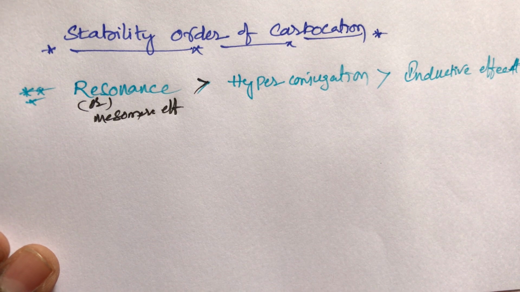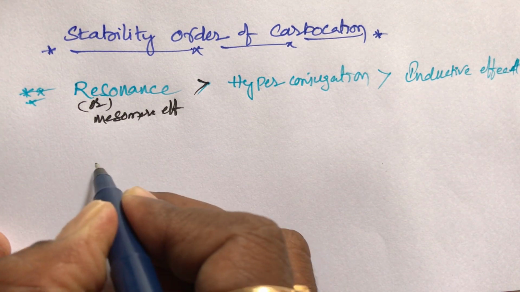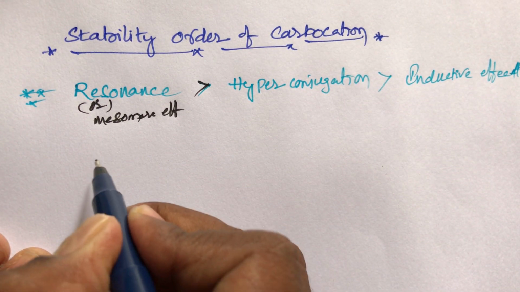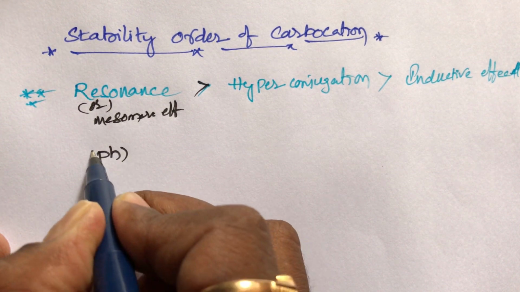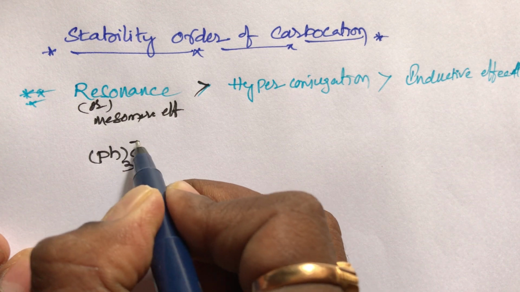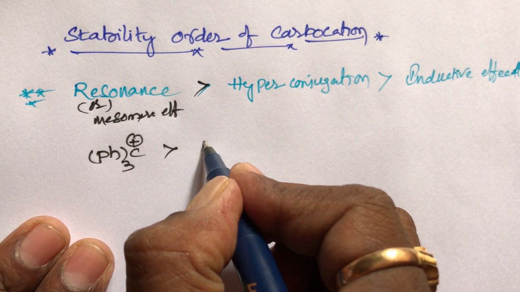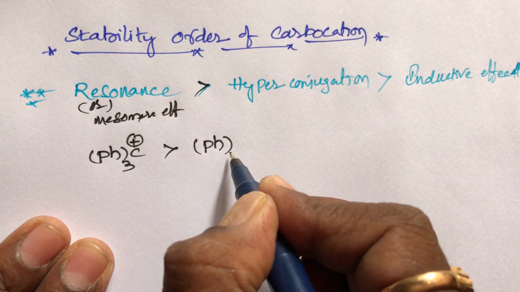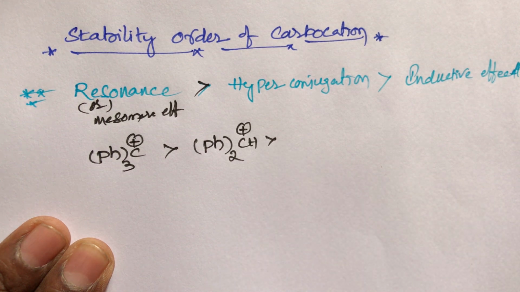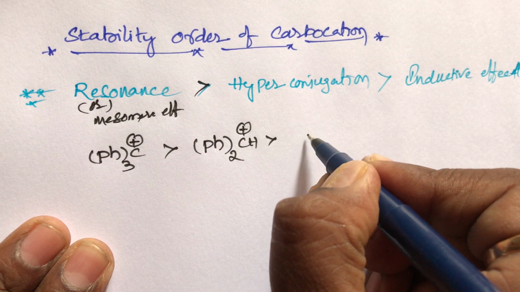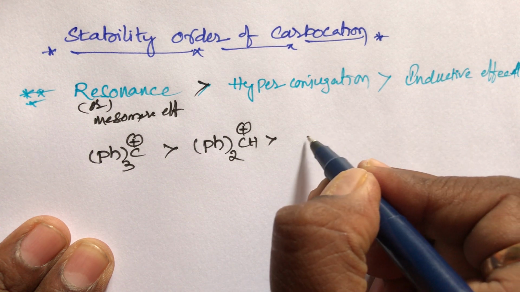Now the resonating stability order of carbocations. The first one is the triphenyl carbocation. Remember, students, I will give a simple shortcut. The triphenyl carbocation is more stable than the biphenyl carbocation. The biphenyl carbocation is more stable than the tertiary butyl carbocation.